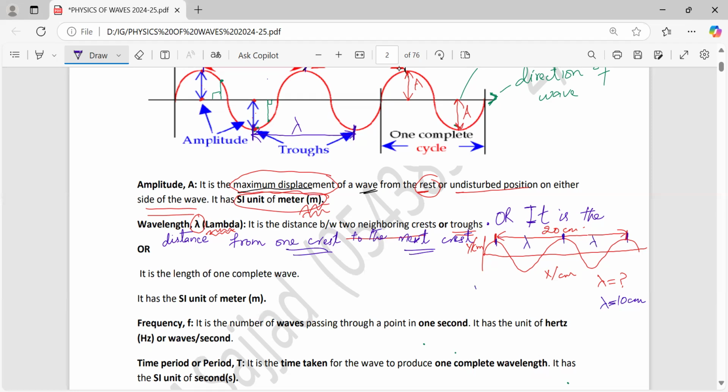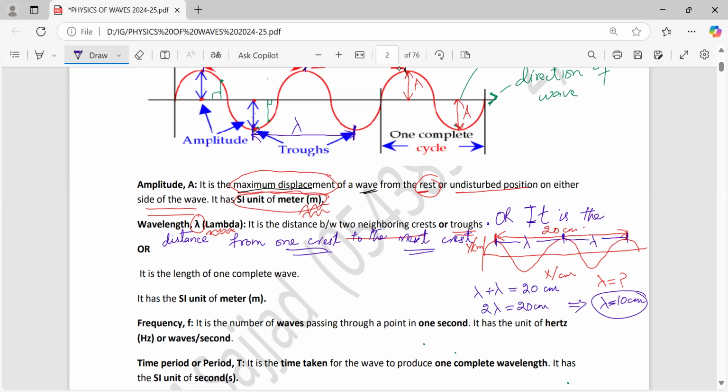So what can I say? Lambda plus lambda is equal to how much? 20 centimeters, because it is the length from one crest to the next crest. So lambda plus lambda equals 20, so we can say that 2 lambda is equal to 20 centimeters. This implies that 20 over 2 will be equal to 10 centimeters.